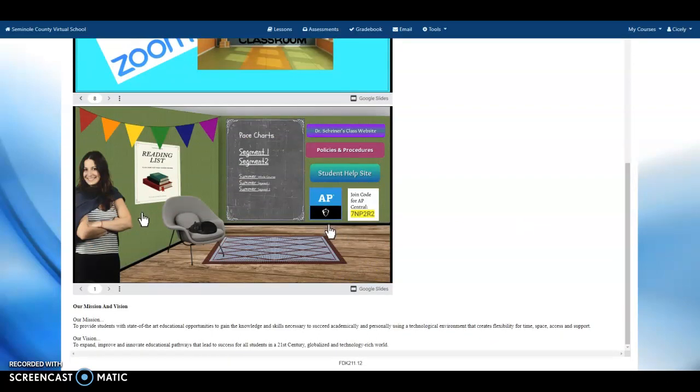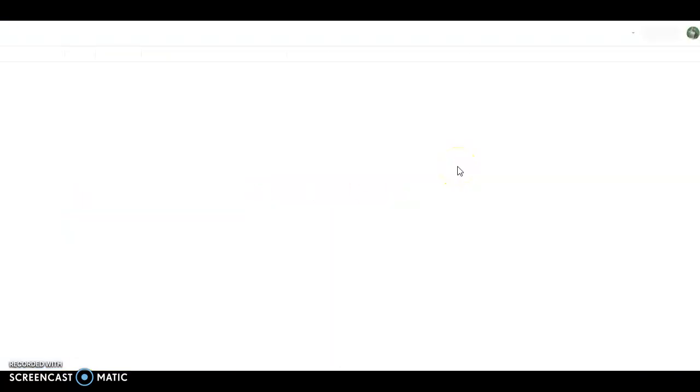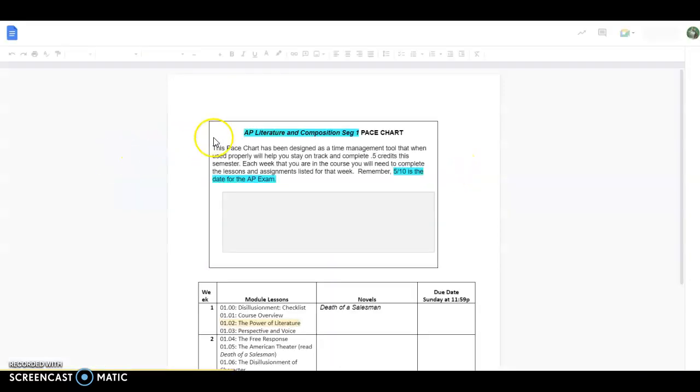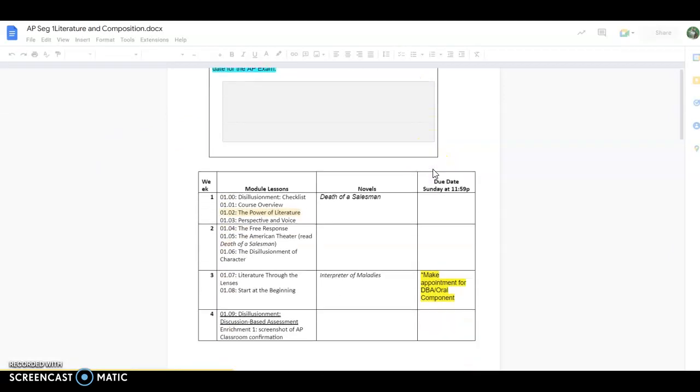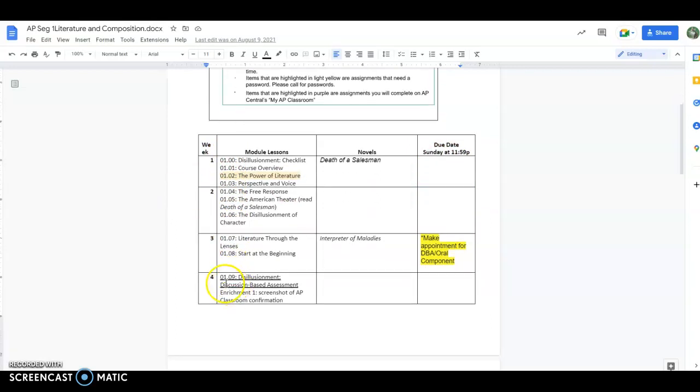It is also very important that you turn in work from your pace chart in order and without skipping any assignments. So you'll see on the pace chart here, it'll tell you which lessons you need to complete and which novels you should be reading for that week. You can go ahead and write the due date in here, but make sure you're turning the work in order and you're not skipping any assignments, including DBAs.